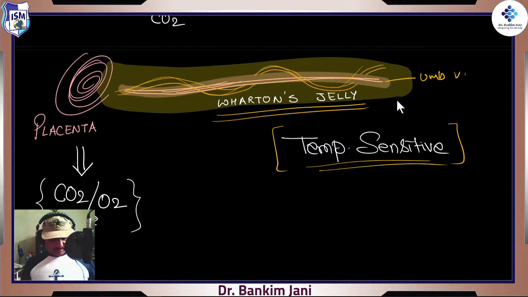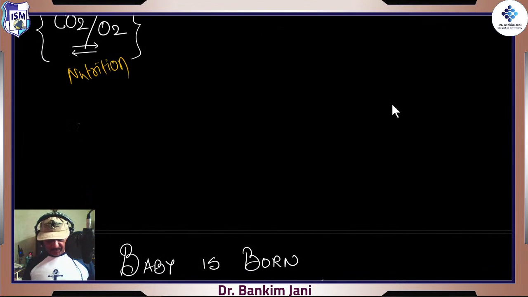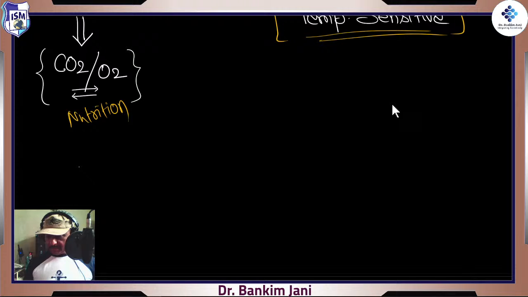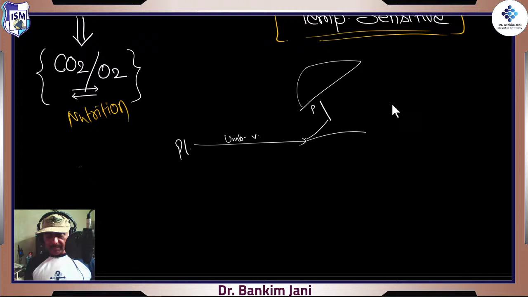And the placenta takes the responsibility of CO2, O2, nutrition, right, all those things are taken care of. So that's how this circulation keeps on moving on and on and on, right? So very important points to note, just in 1 minute, if we say placenta, from the placenta there goes the umbilical vein which will divide into left and right, it will open into that portal vein, right, and then it will go into the liver.